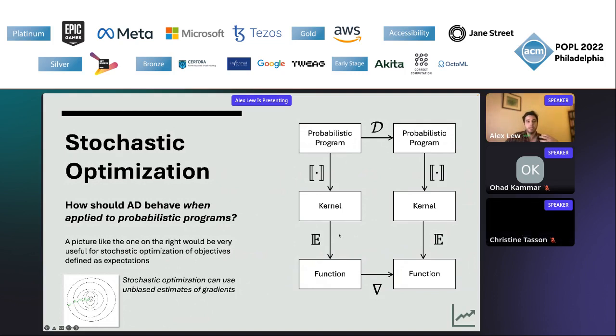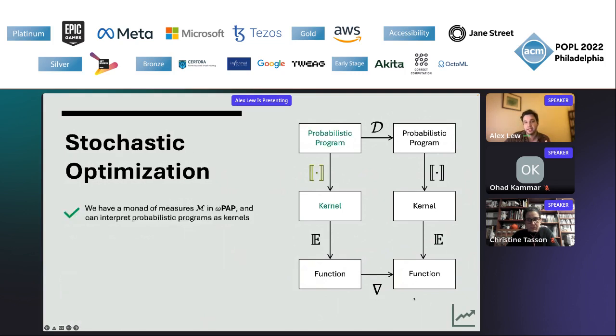And one somewhat appealing answer might look like the image on the right here. We have a probabilistic program, we do AD, we get a new probabilistic program whose expectation is the gradient of the expectation of the original program. This would give us a way to use stochastic gradient descent to optimize expectations of programs. Each run of this probabilistic program on the right gives an unbiased estimate of the gradient of the expectation, which can be used in stochastic gradient descent.